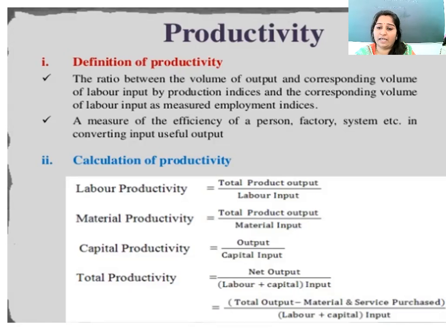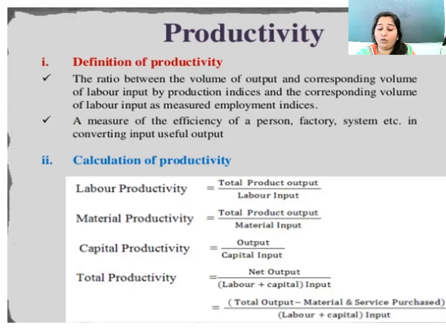The exact definition we will see: the ratio between the volume of the output and the corresponding volume of the labor input, as measured by employment indices. A measure of the efficiency of a person, factory, system, money, etc., in converting inputs into useful output.